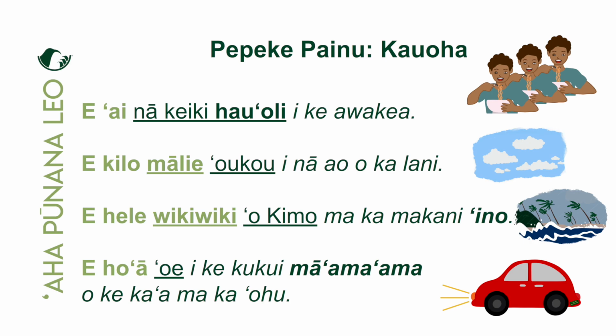The light. What kind of light? Ke kukui ma ama ama. Okay, what does ma ama ama mean? Ma ama ama means bright, very bright. So what kind of a kukui? A bright kukui or a bright light. Belonging to what? Of what? Oke ka'a. Oh, of the car, belonging to the car. Okay, I get it. Turn on the bright lights of the car or the bright light of the car.